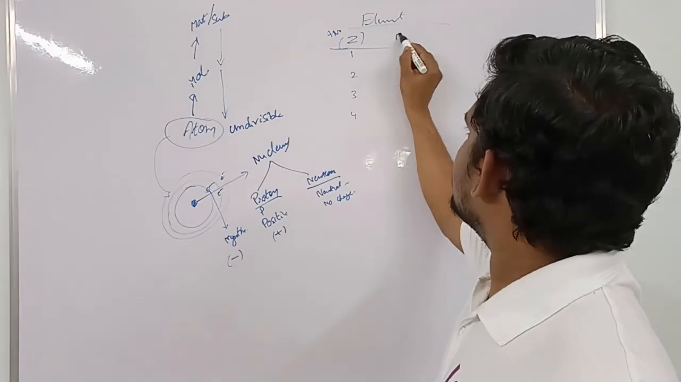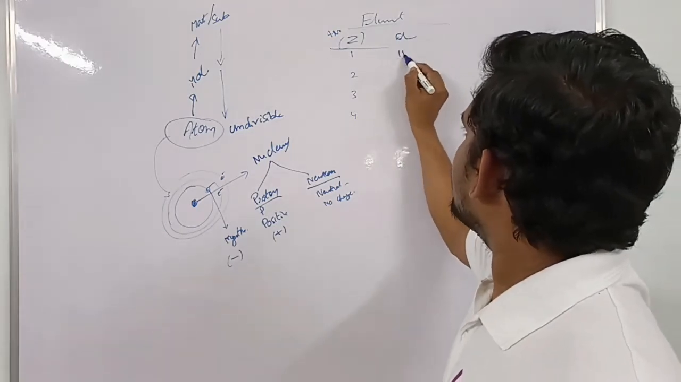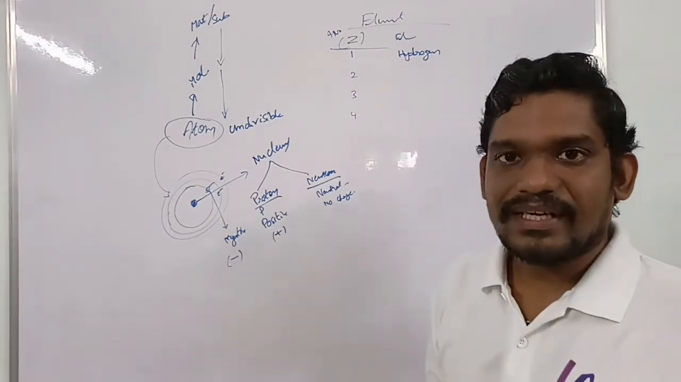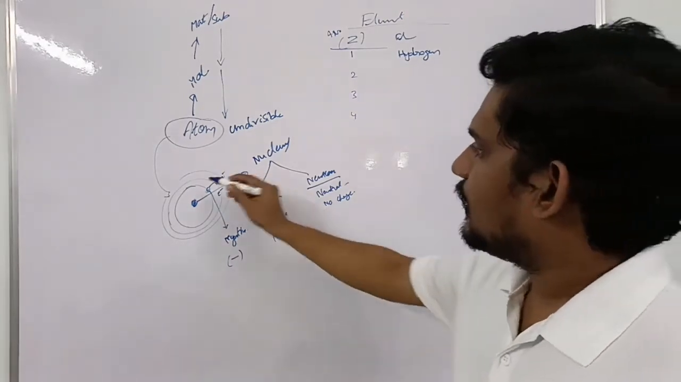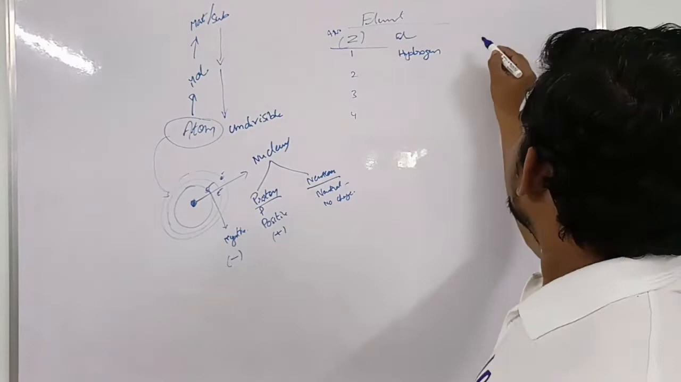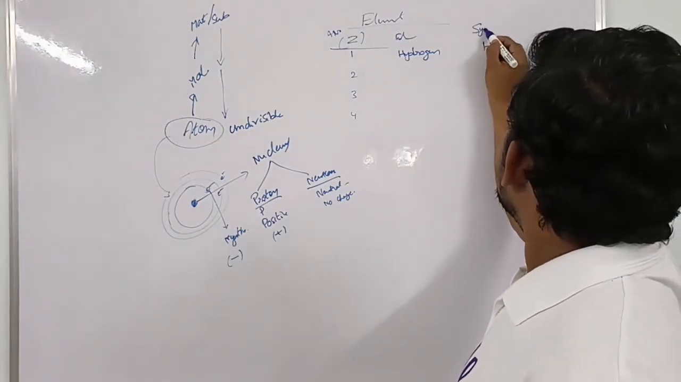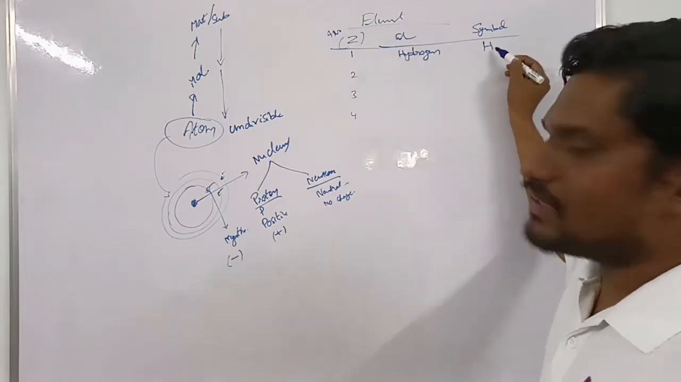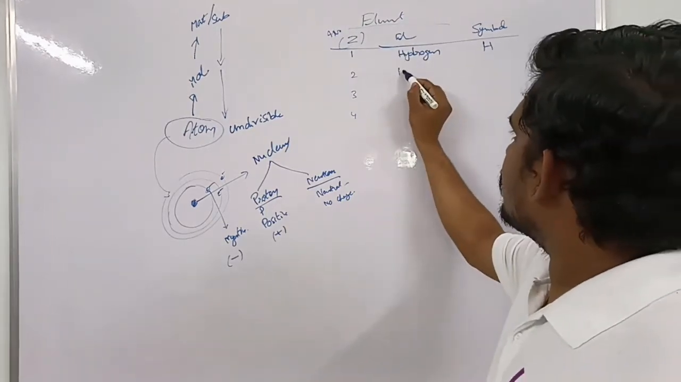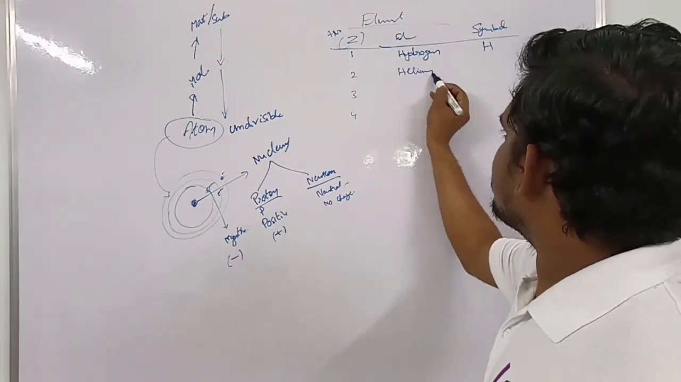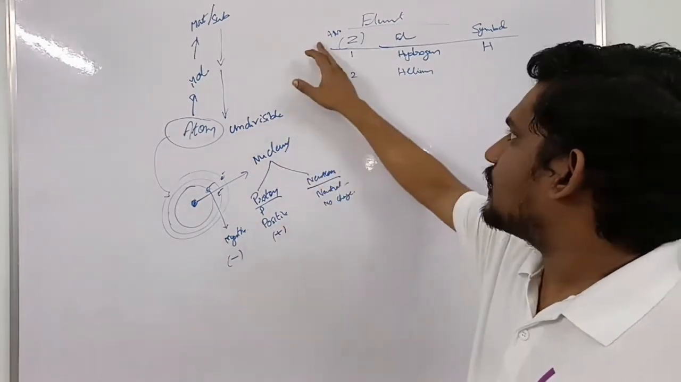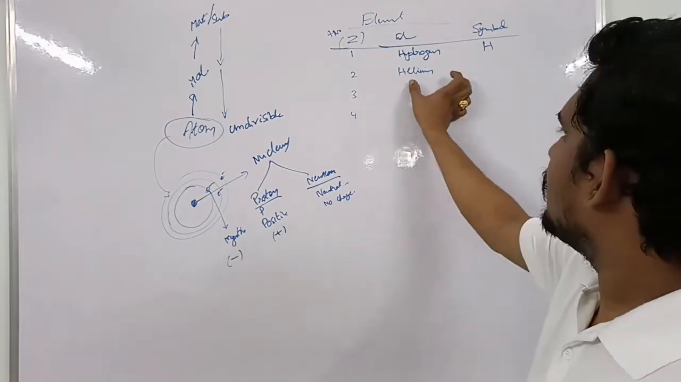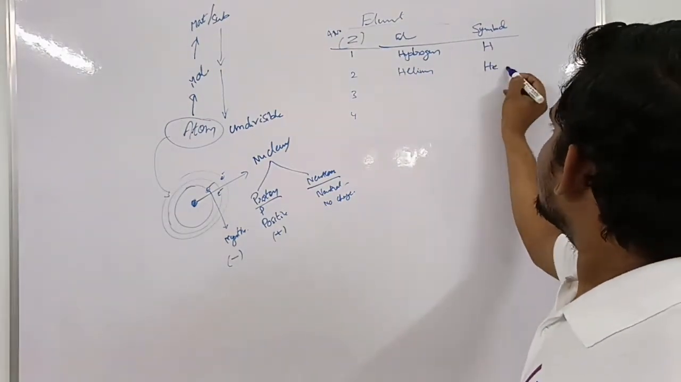The first element is hydrogen. It consists of only one proton, which means one electron is revolving around the nucleus. The symbol of hydrogen is capital H. Another element is helium. According to the atomic number in the modern periodic table, the second element is helium. The helium symbol is He.